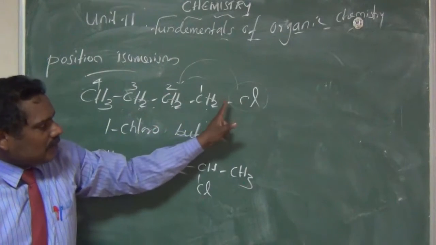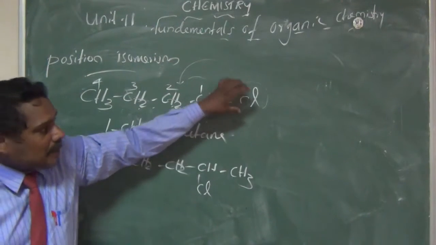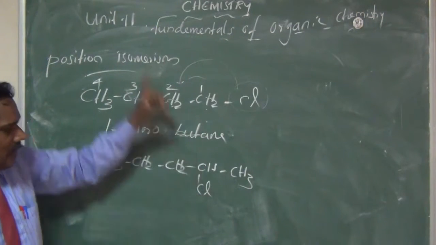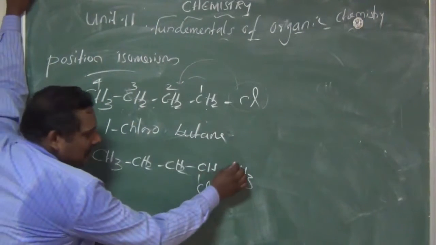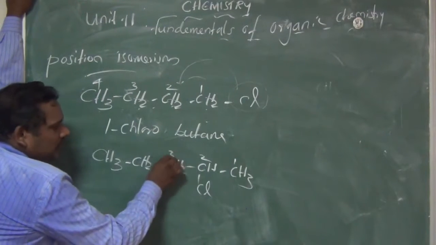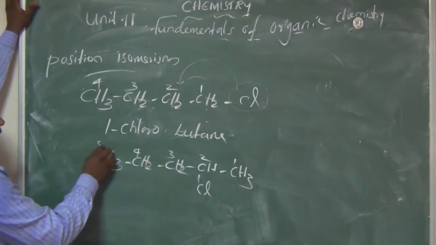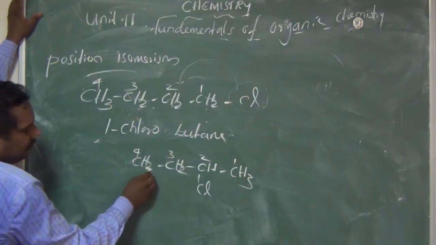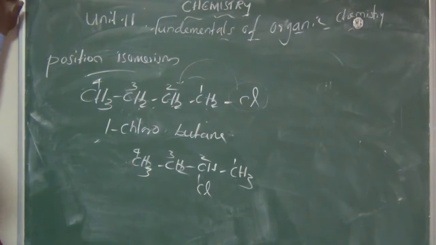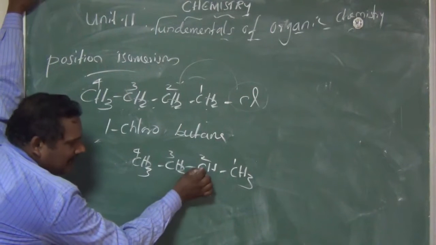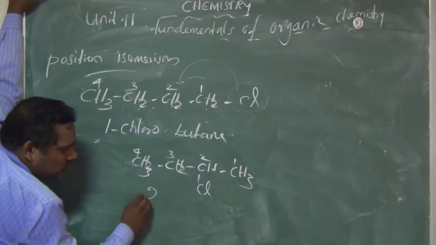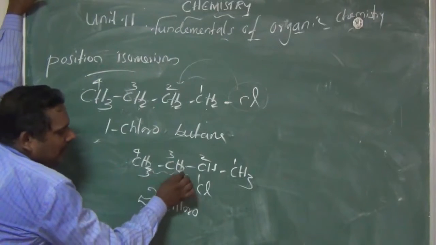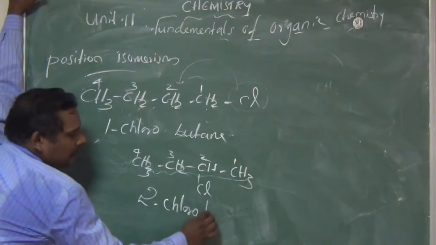We have to use the numbering starting from here: 1, 2, 3, 4. The second carbon has chlorine, so the name is 2-chloro, number of carbons 4, butane.